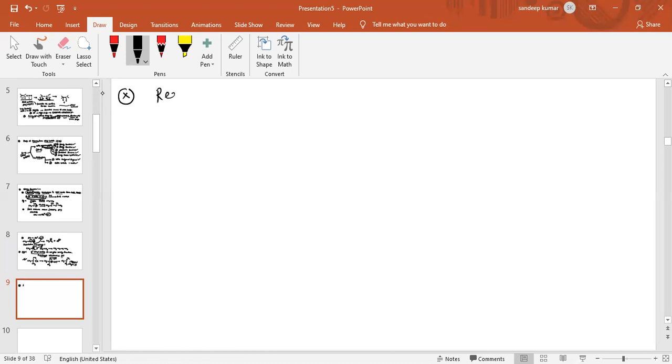Now the reactivity with respect to alkyl halide. We are going to discuss the reactivity of RX. When R is the same, like RI, RBr, RCl and RF, the alkyl group is the same while the leaving group changes.